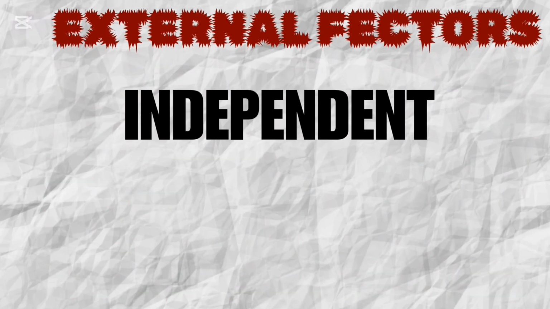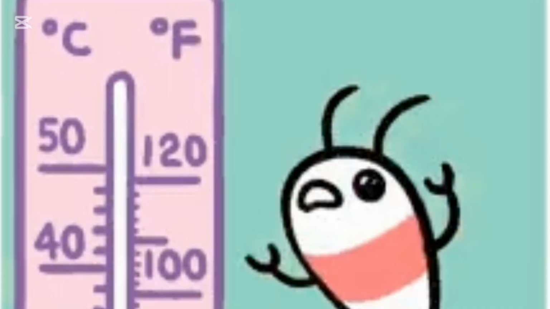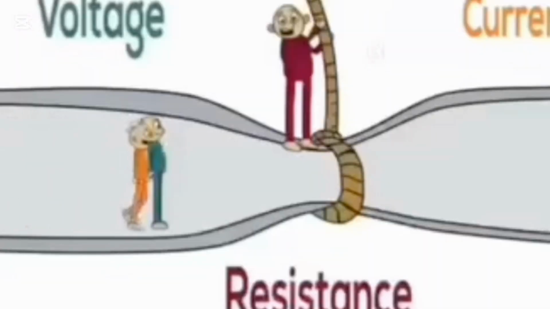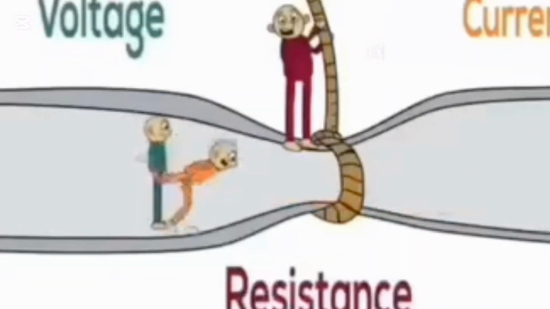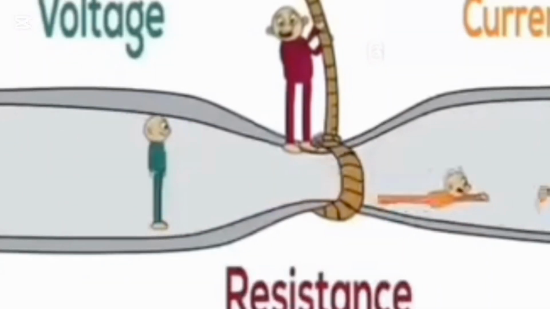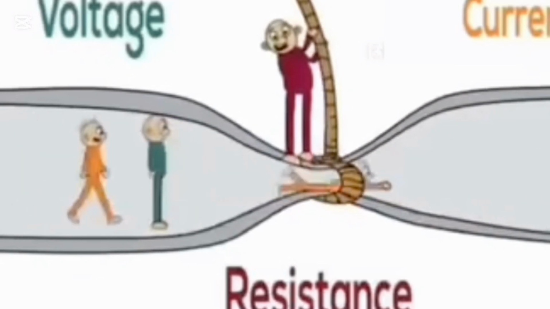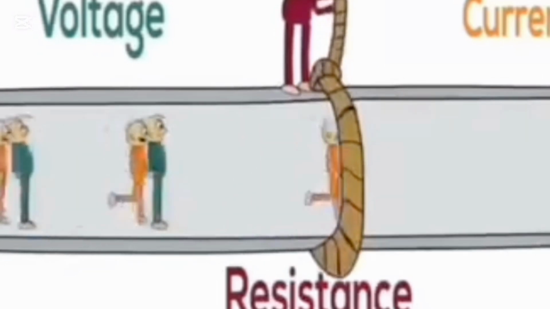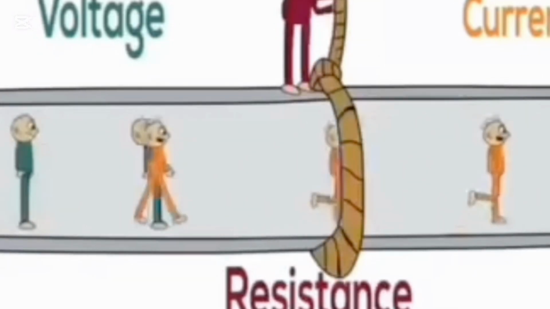As for external factors, the induced EMF is independent of them. For example, change in temperature, length and area can affect resistance, and when the resistance increases, the current decreases. However, since EMF is essentially a voltage, it remains constant. Therefore, we say that the induced EMF is completely independent of the material's nature.